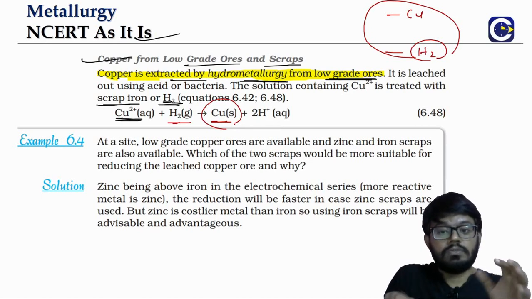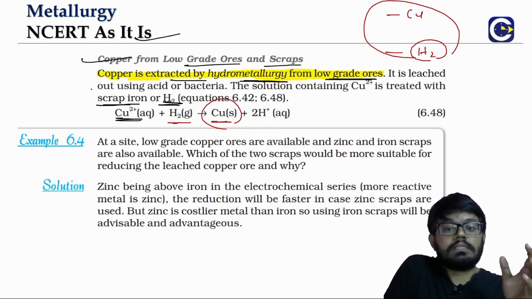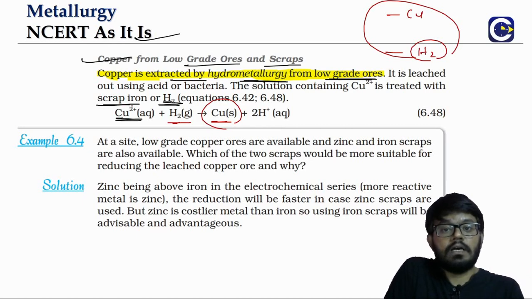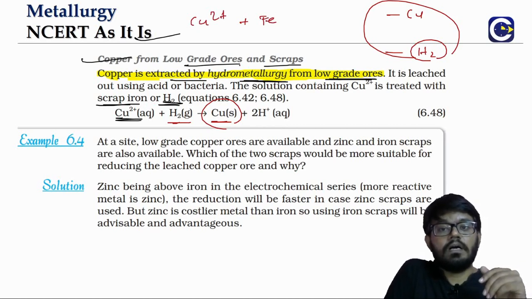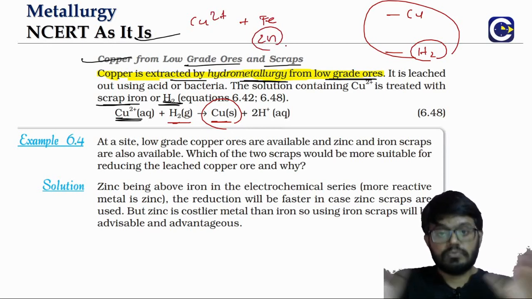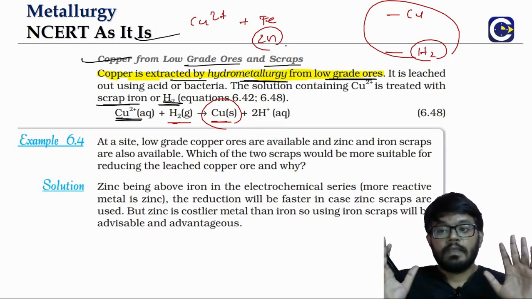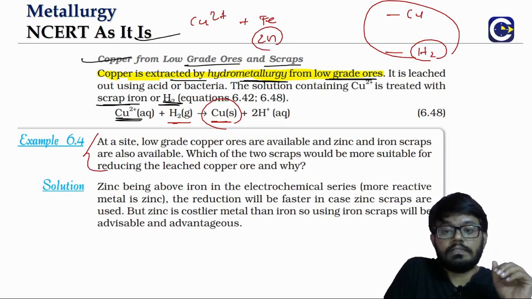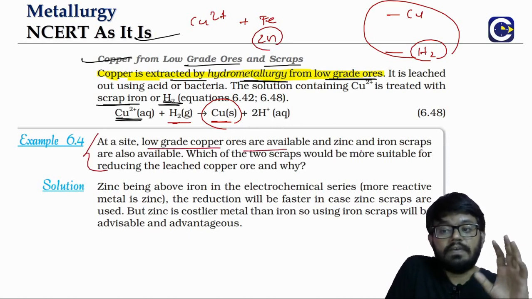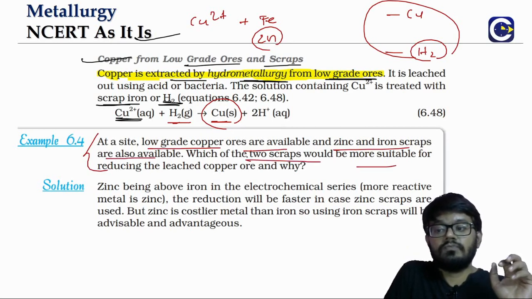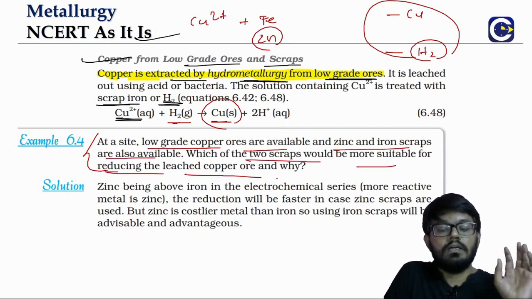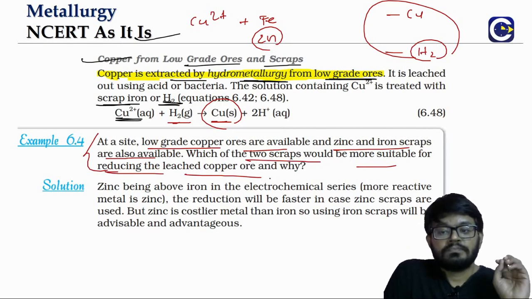In the same way, we can use hydrogen. We can also use scrap iron, because iron is also more reactive than copper. Already we have seen it. So iron will be able to displace the copper. In fact, any other more reactive metal, zinc also, can be used theoretically. But we even have a question. Look at this. Low grade copper ore is available. Zinc and iron scraps are also available. Which of the two scraps would be suitable for the reducing of the leaching?